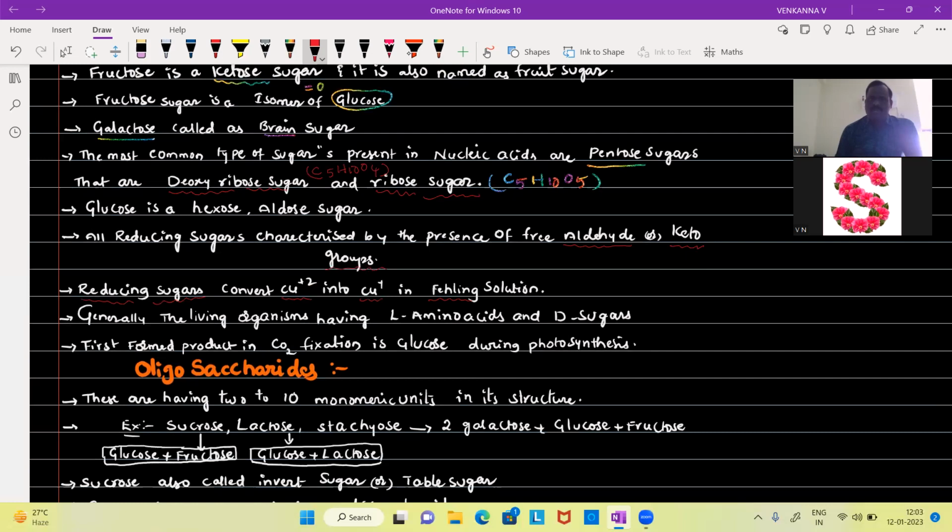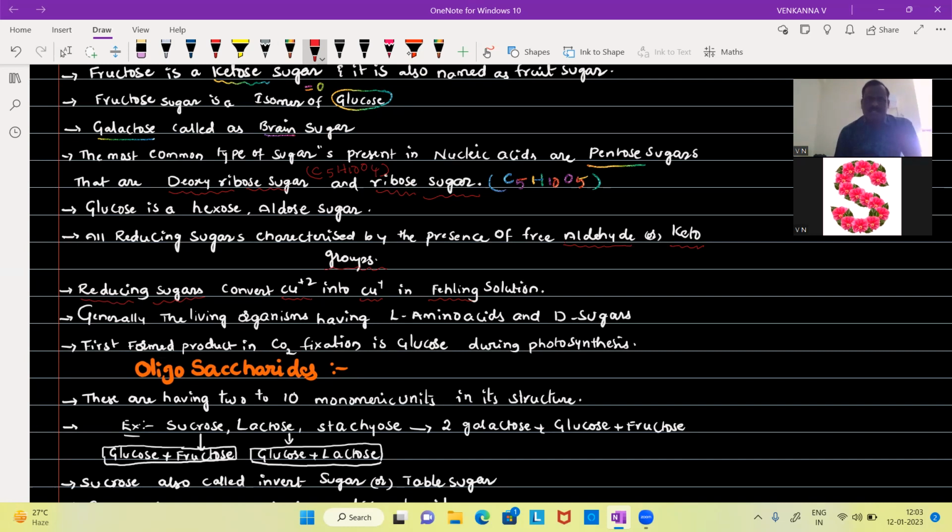Generally, the living organisms have L amino acids and D sugars. L levorotatory amino acids, D dextrorotatory sugars. Levorotatory amino acids are present in proteins and dextrorotatory sugars are present as carbohydrates in living organisms. So levorotatory amino acids and dextrorotatory sugars are commonly present in all the living organisms.